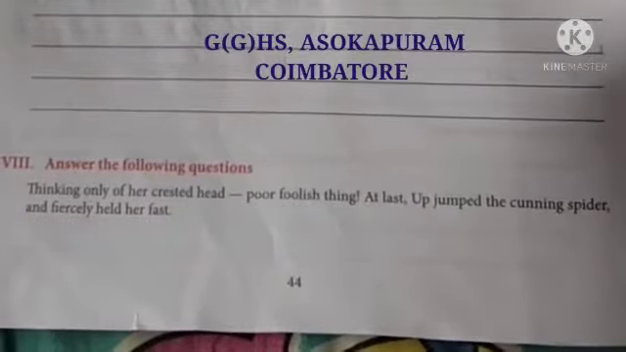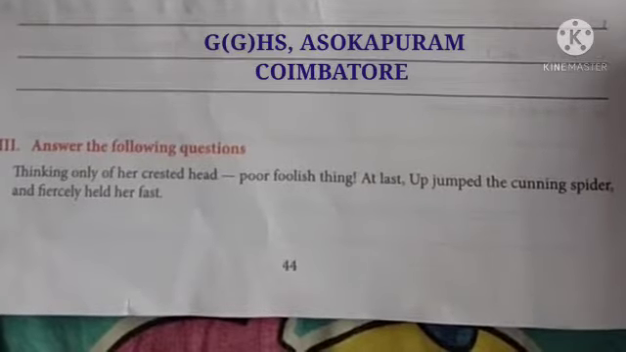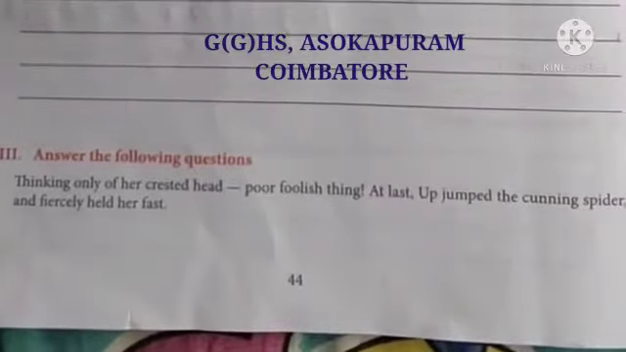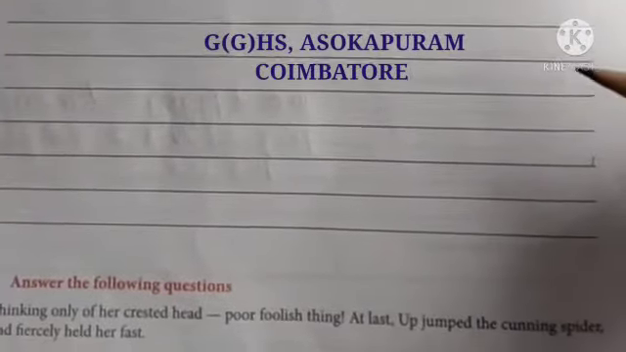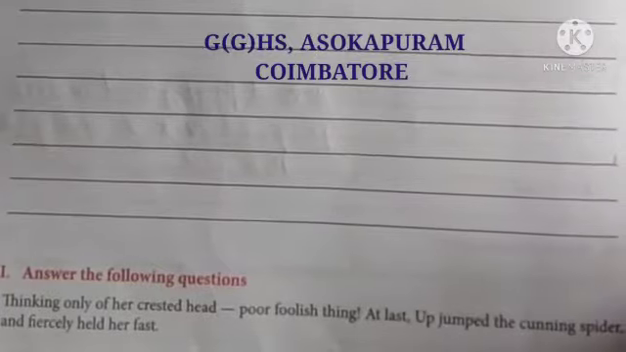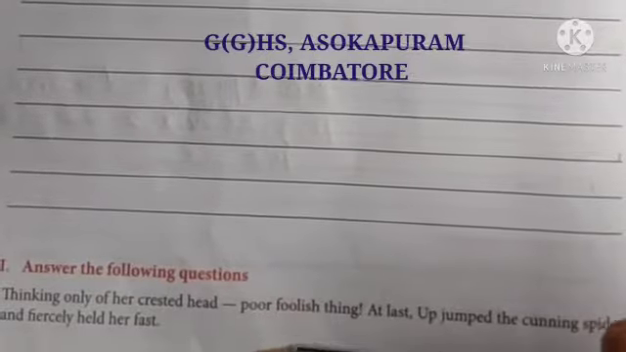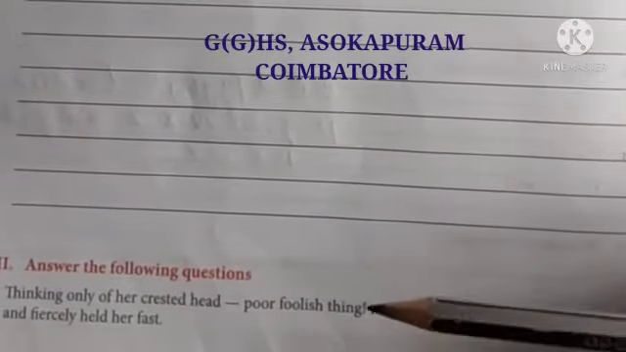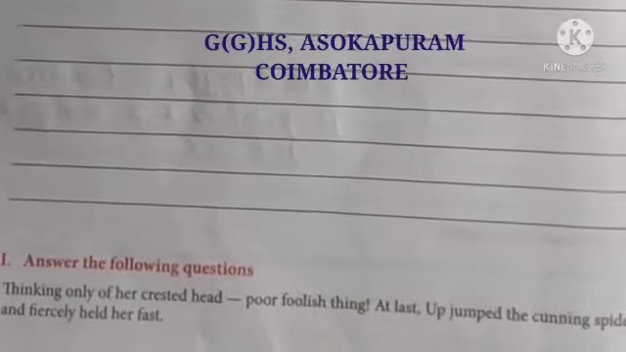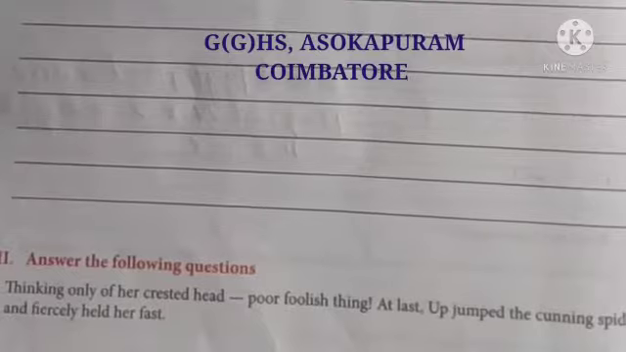Next, Roman letter 8. Answer the following questions. Thinking only of her crested head, poor foolish thing, at last up jumped the cunning spider and fiercely held her fast. This is the given line. What is the meaning? Finally, the spider succeeded in its attempt to entrap the fly. It used all sweet and flattering words to the fly, and the fly also fell prey to the spider. How is it falling? Thinking only of her crested head. The spider appreciated its crested head. What is the meaning of crested head? Head with beautiful feathers, no? That is called crested head.